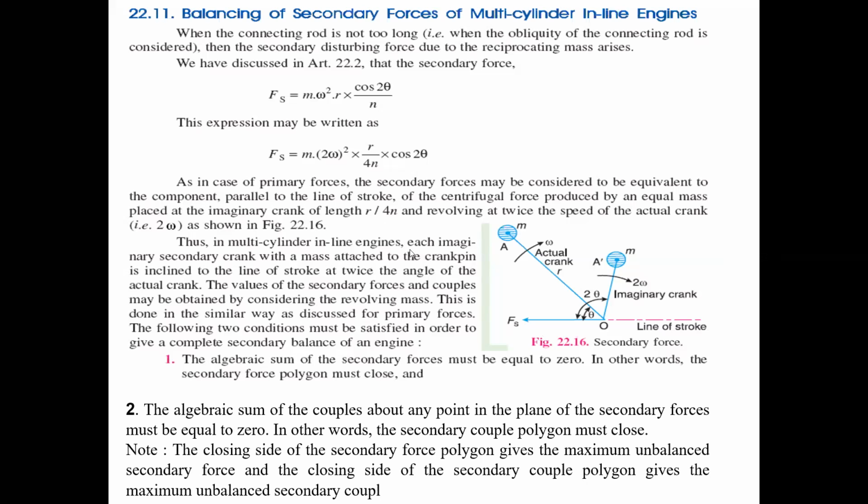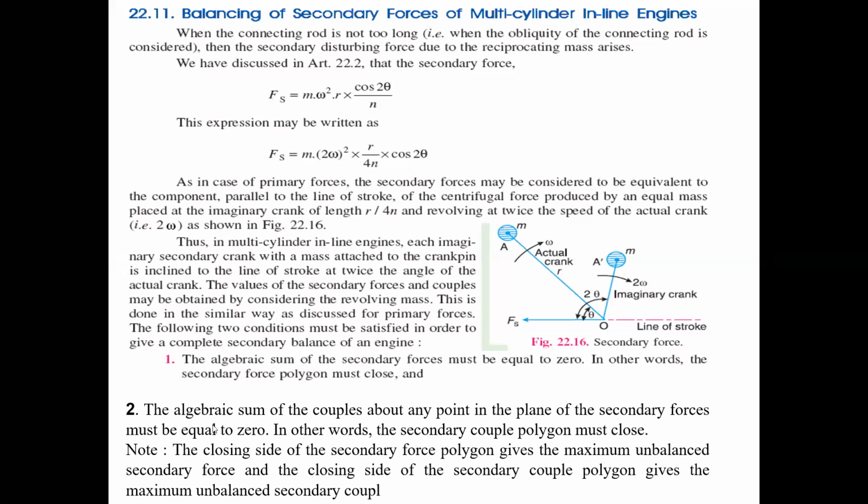Why division with 4? Because when it is rotating at double speed, the crank length is also divided by 4.